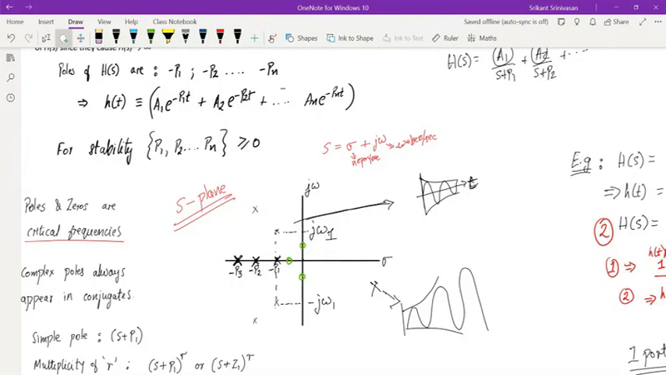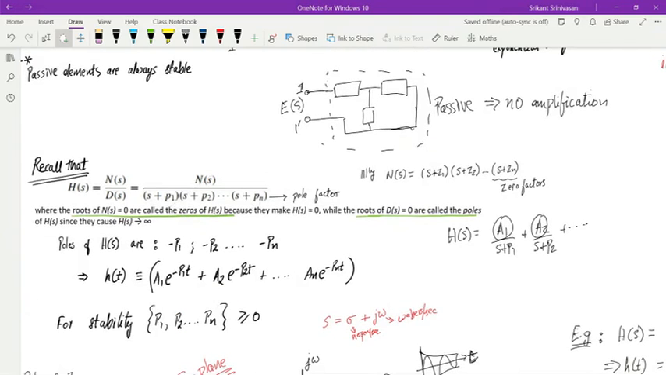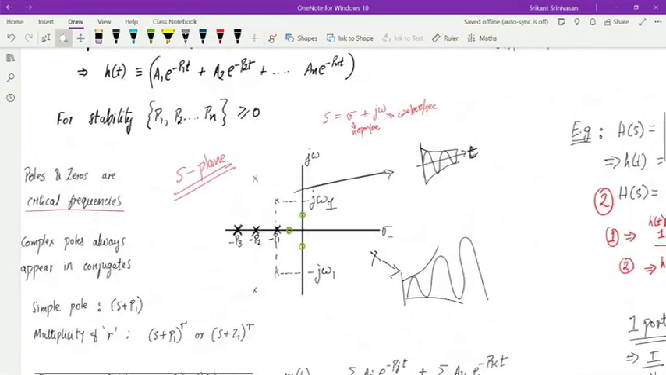So if I just give you a figure, if I just draw this figure, this is the real axis, this is the imaginary axis, and I draw a few crosses and zeros, you can directly recover the entire transfer function, and you can get the answer of what the response is going to look like.